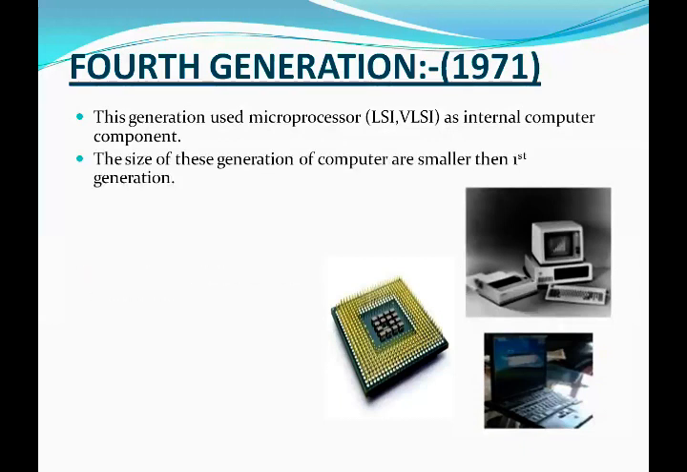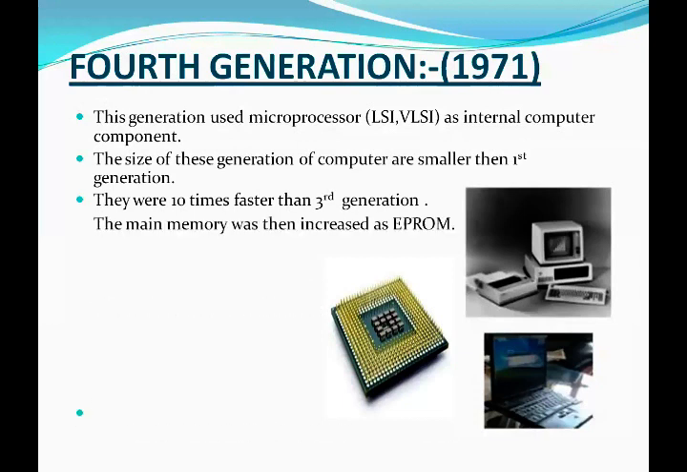The size of this generation of computers is smaller than the first generation. They were 10 times faster than the third generation. The main memory was then increased as EPROM.